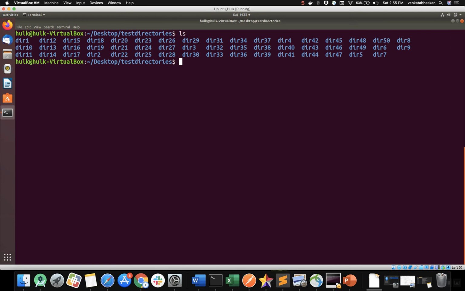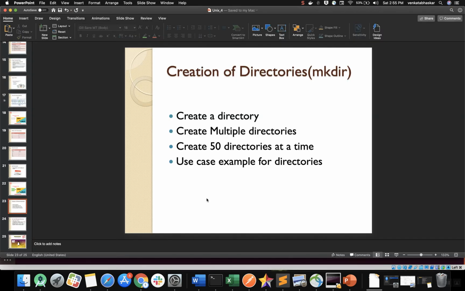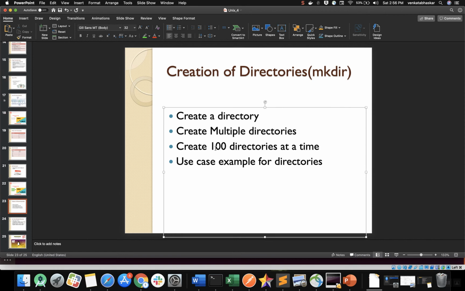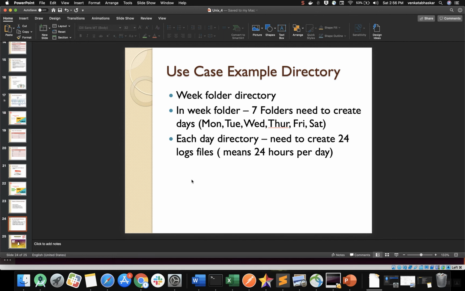Okay, if I go to my PPT, now we saw how to create a directory, how to create multiple, and how to create an unlimited number of directories. For the use case we took 100; I'm giving 100 here. Then a use case, for example. Please observe this use case. I have a week folder. Week, 1 week has how many days? 7 days, right?